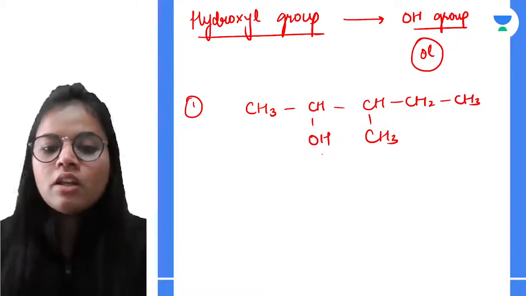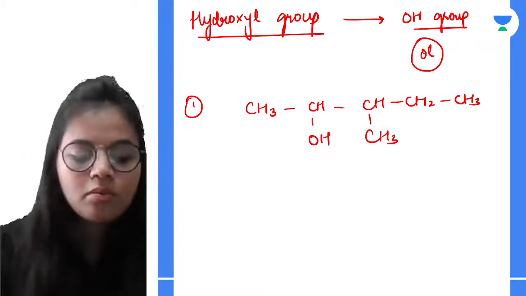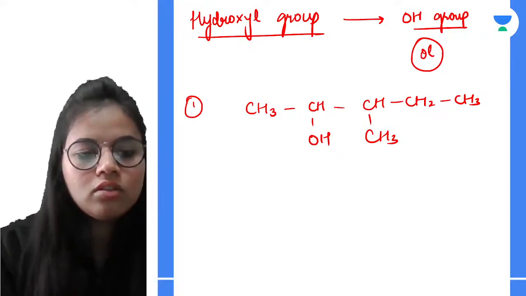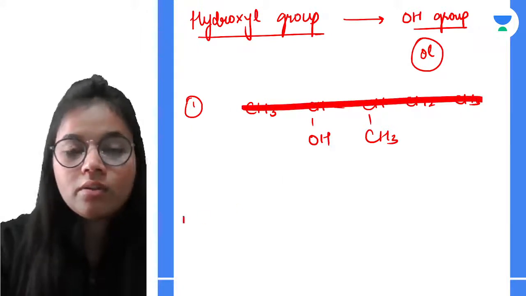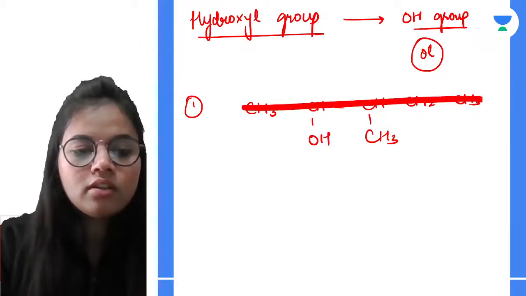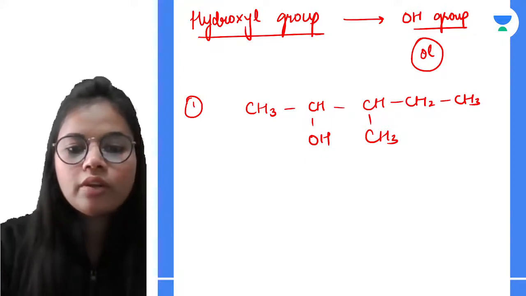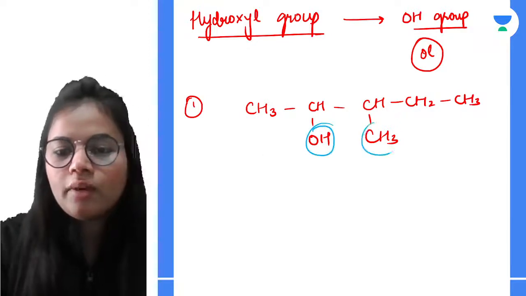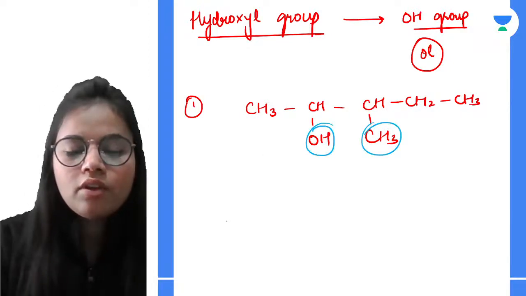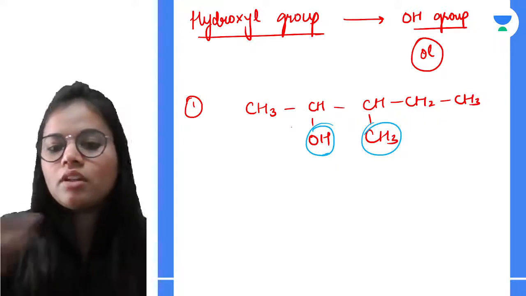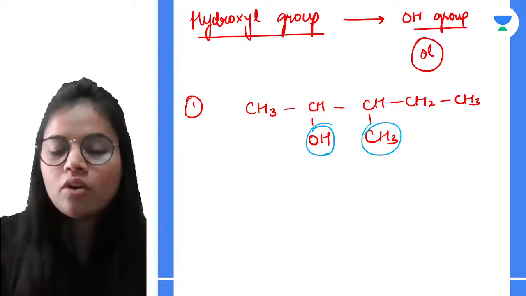Now, selecting the longest carbon chain, I hope that you are very much comfortable with that now. So we will be selecting this chain. Now how are we going to get the name? So this is the group and then this is the group. So we will be giving the preference to this. Of course, the numbering also comes less from here only.